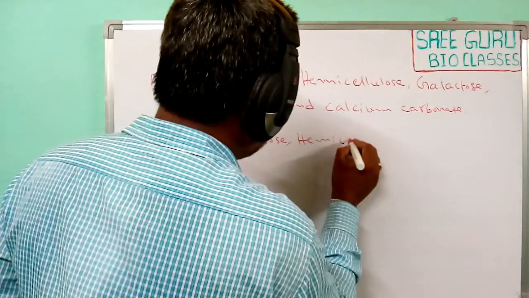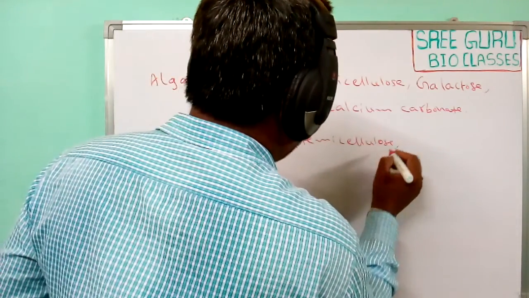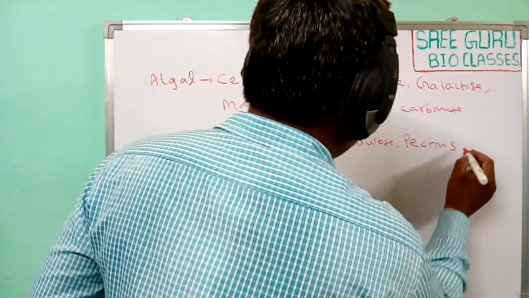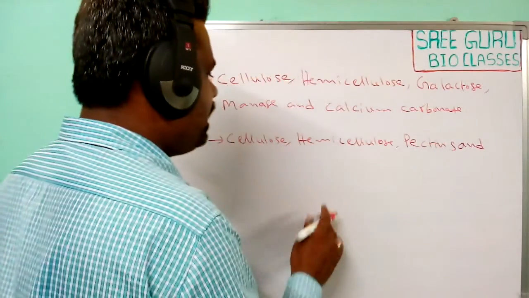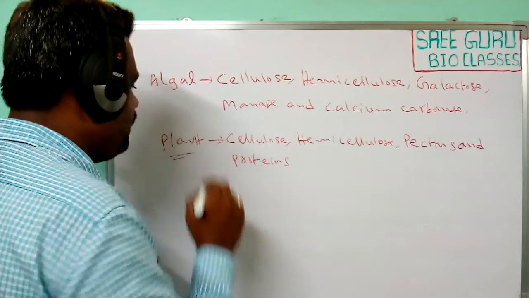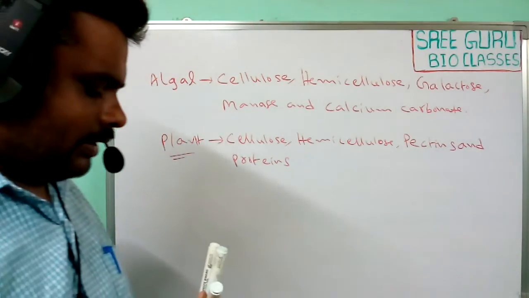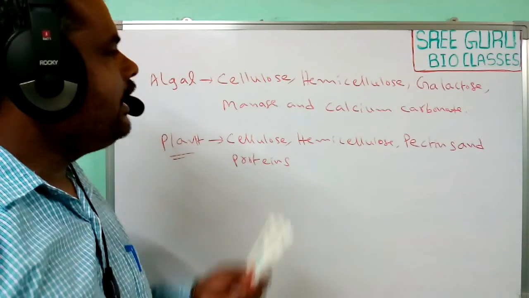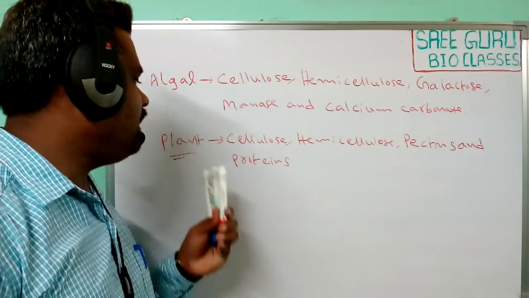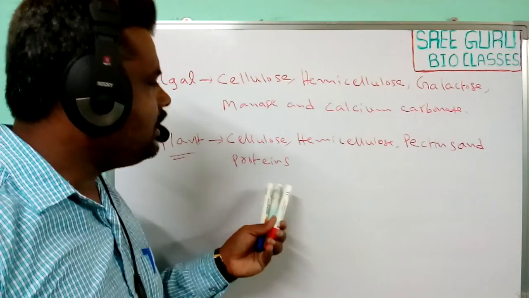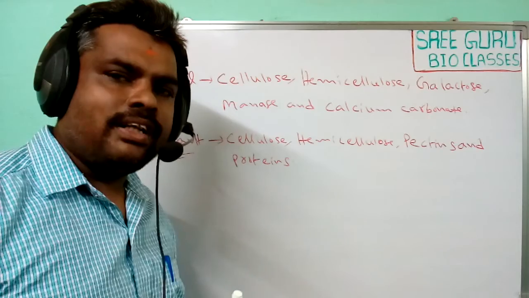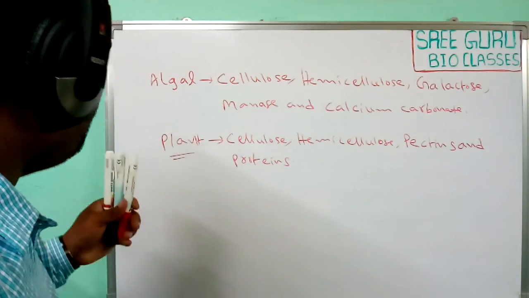In plant cells, the cell wall is made up of cellulose, hemicellulose and pectins as the major components. In addition to pectins, some proteins are also observed in plant cell walls. So these are the major components found in the cell walls of plants and algal cells.